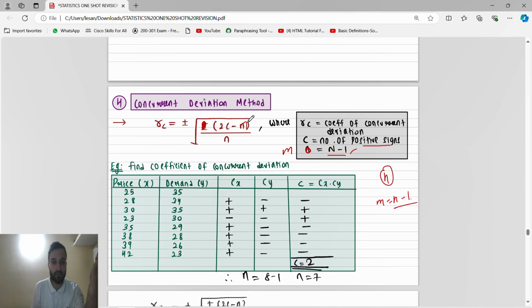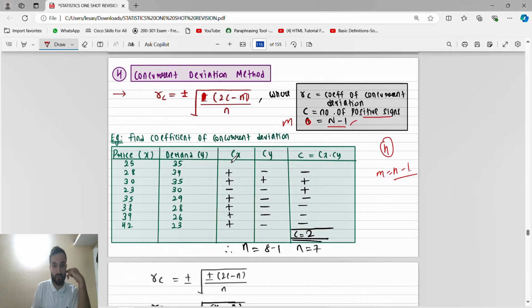We have already done this in class. First of all, we will find 2c minus m. If 2c minus m is positive, we will take r as plus, because both have a sign. If 2c minus m is negative, we will take the negative sign. Okay, that's it. The first value we will leave as it is. The second one we will just compare. If the second one is greater than this, plus sign. If it is smaller than this, minus sign. Like this, 28 is greater than 25, plus; 30 is greater than 28, plus; 23 is lesser than 30, minus. Like that, we only have to count the plus signs.